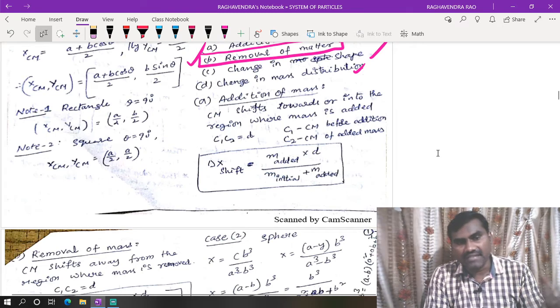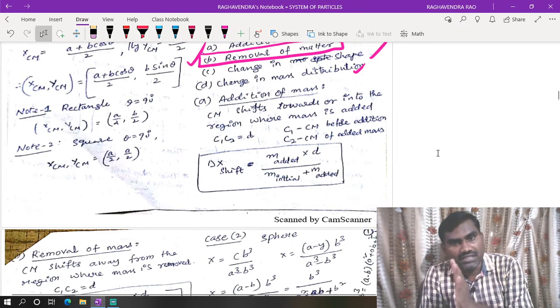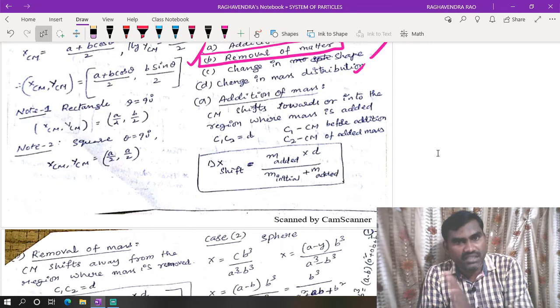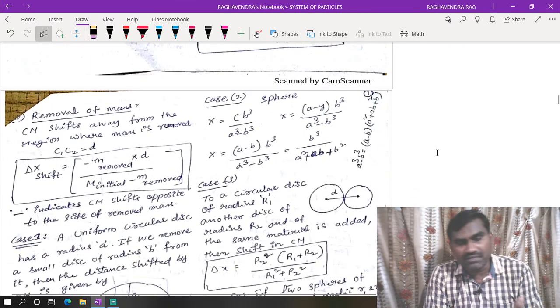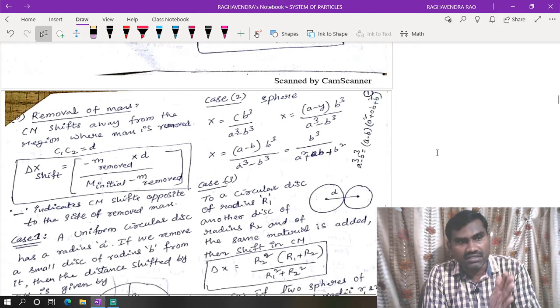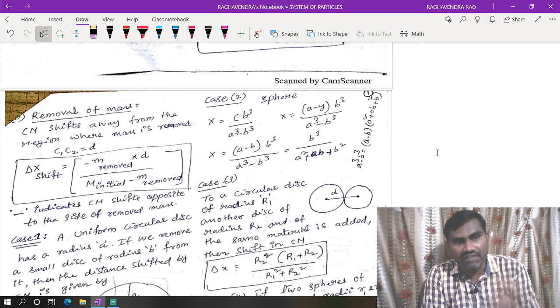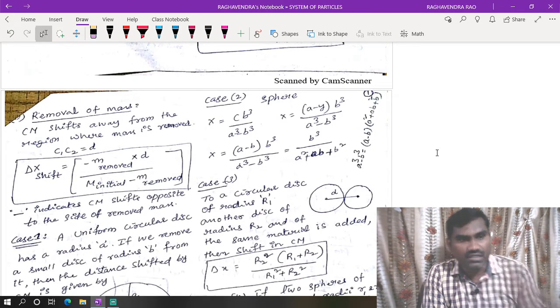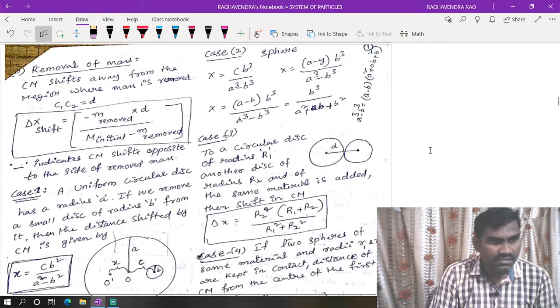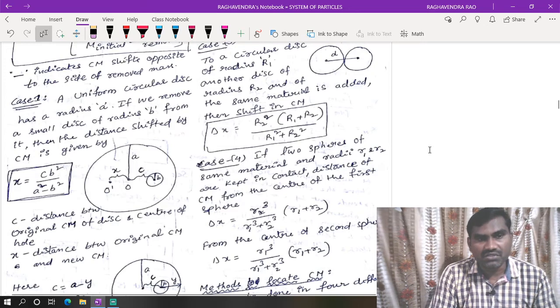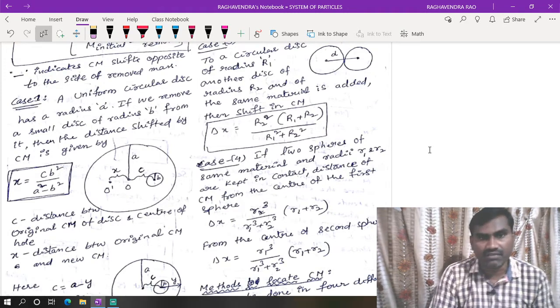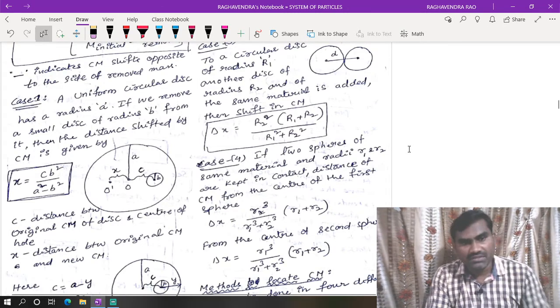When you add mass, the center of mass will shift towards the region where we have added mass. In the case of removal of mass, the center of mass will shift away from the region where we have removed mass. But without using those masses and distances, or finding volumes, is somewhat a lengthy process.